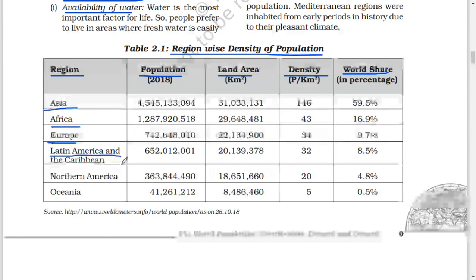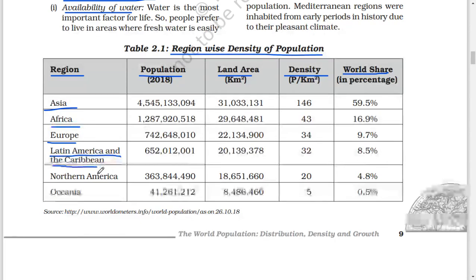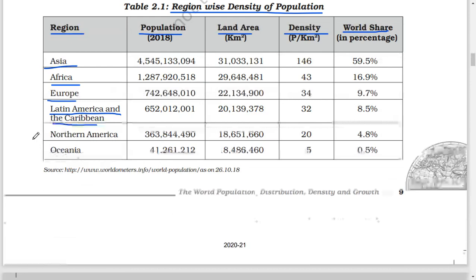Latin America and the Caribbean: population 65 crore 20 lakh 12,001. Land area 22 crore 1 lakh 39,378. Density 32. World share 8.5%. Northern America: population 36 crore 38 lakh 44,490.